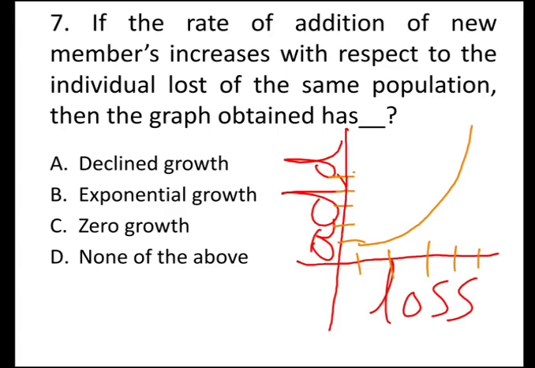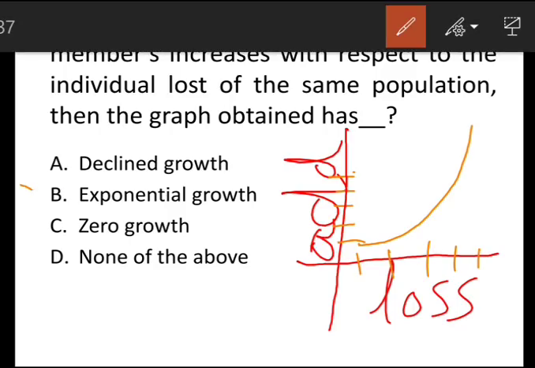Seventh question is, if the rate of addition of new members increases with respect to the individuals lost of the same population, then the graph obtained has, and the options are A. declined growth, B. exponential growth, C. zero growth, and D. none of the above. And the correct answer is B. exponential growth. In this graph, you can see the exponential growth.